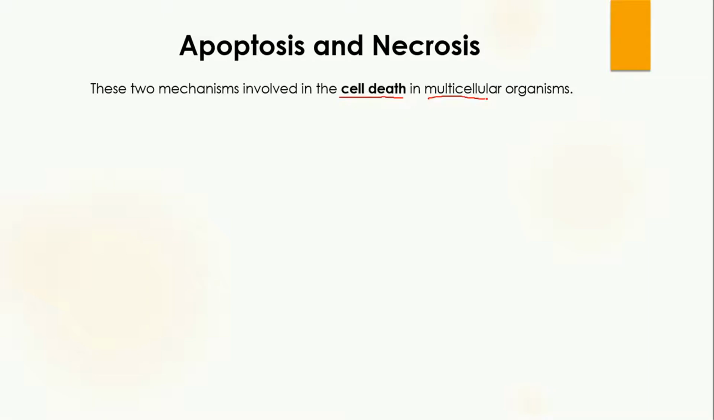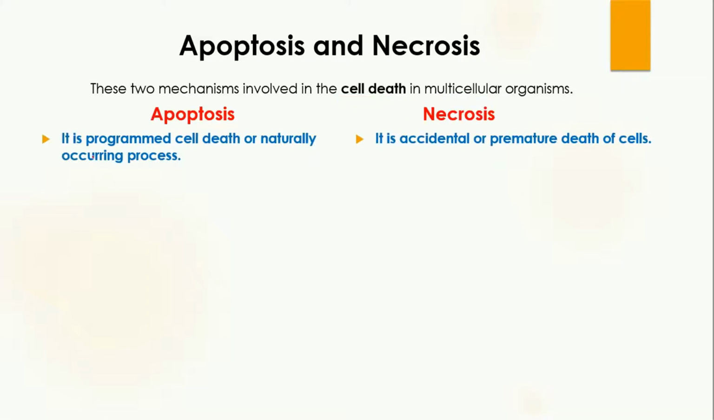Let's study their differences. Apoptosis is a programmed cell death. It means the cell has already been given the instructions that at this particular time it has to die. It is a naturally occurring process: when the cell has finished its work, it will die. On the other hand, necrosis is an accidental or premature death. It means the cell is not yet due to die, but because of some uncertain reasons it has prematurely died, or some kind of accident caused the death of the cell.